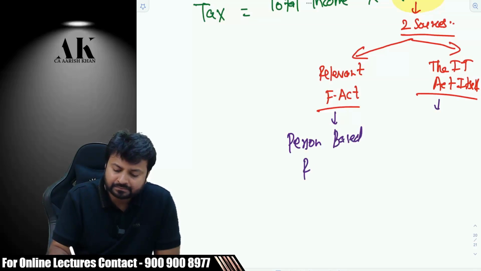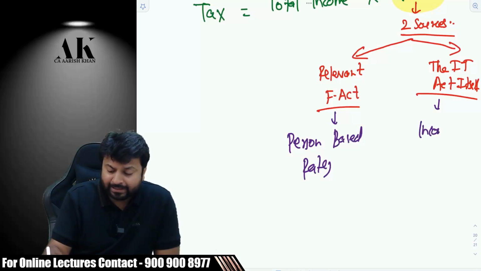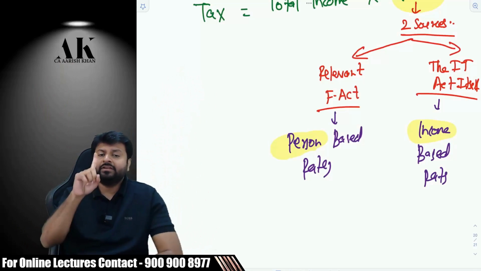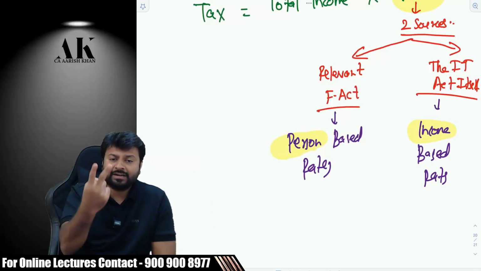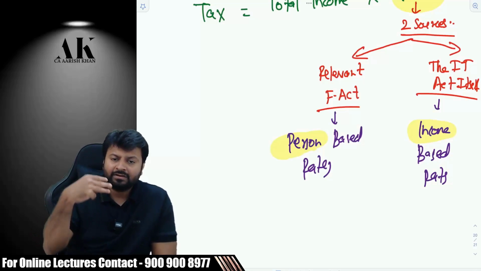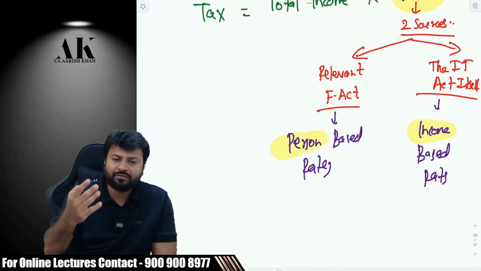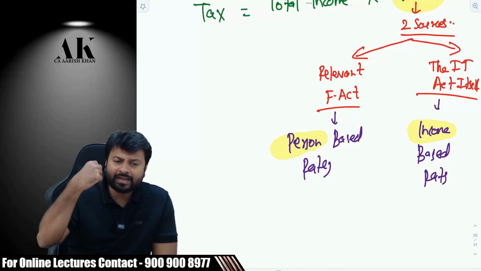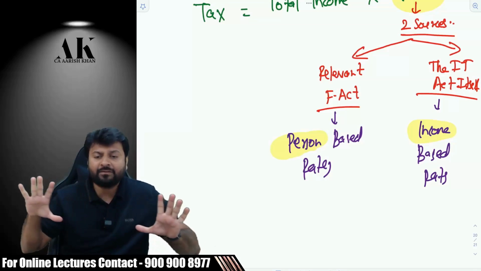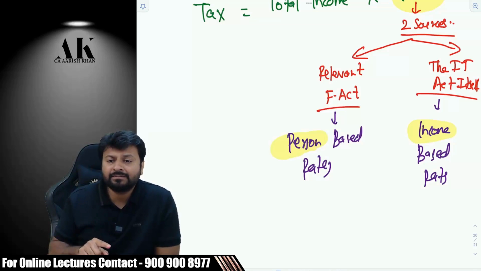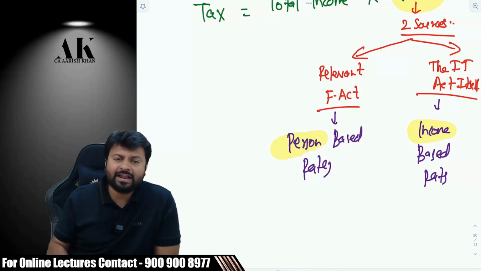Person-based rates. Your income-based rates are mentioned here. So what is the difference? The difference is of person and the difference is of income. Let's talk about person-based rates. Person-based rates means individual is taxed at what rate, HUF is taxed at what rate, company is taxed at what rate, firm and LLP is taxed at what rate, AOP, BOI, association of persons, body of individuals, cooperative society, trust, political parties, local authorities. These are different kinds of persons. Do you agree? So their tax rates, where are we going to get them? In the Finance Act, Relevant Finance Act.